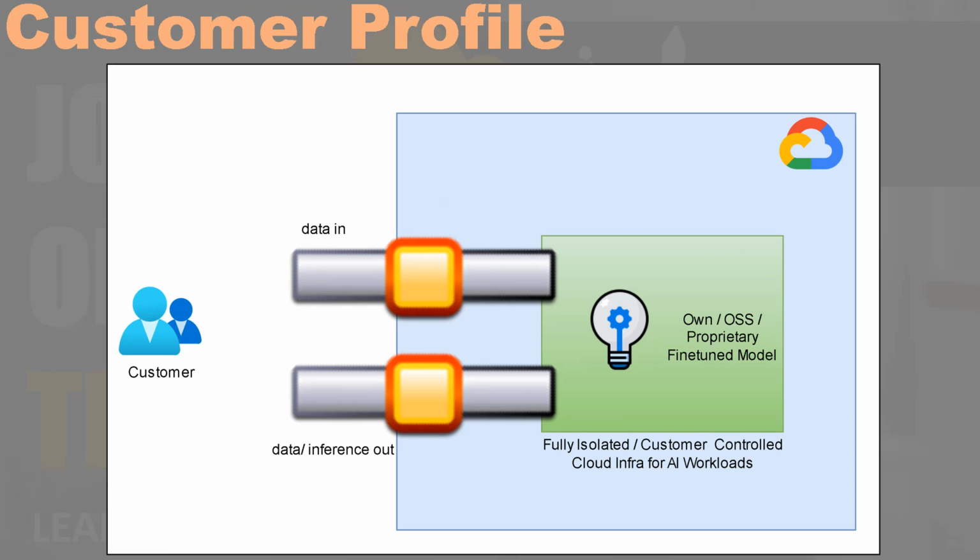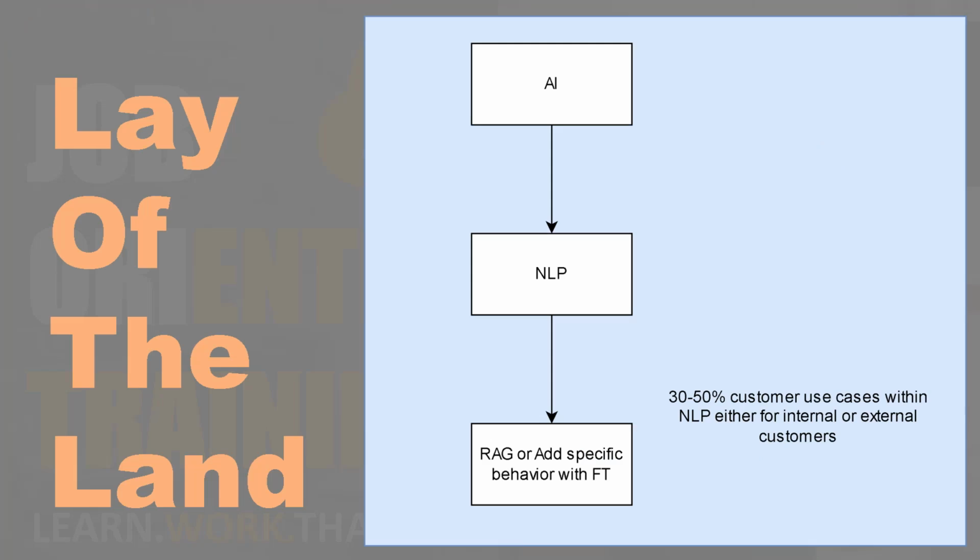So that's that. Another thing I wanted to talk about was why we chose RAG as one of the two demos here. Well, that's because of the lay of the land. About 30 to 50% of NLP, natural language processing, workloads are basically RAGs, where the customer wants to question the proprietary information they hold in natural language.